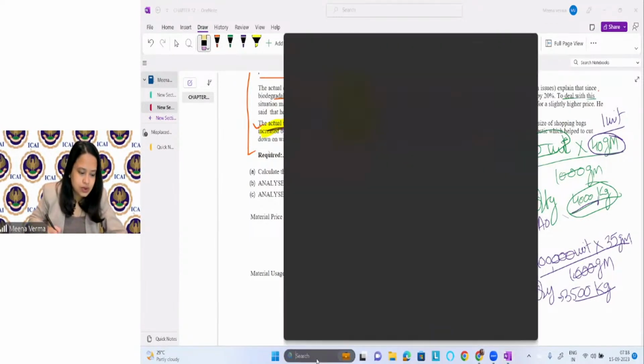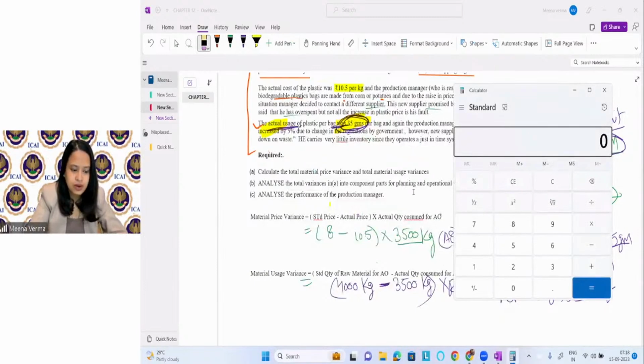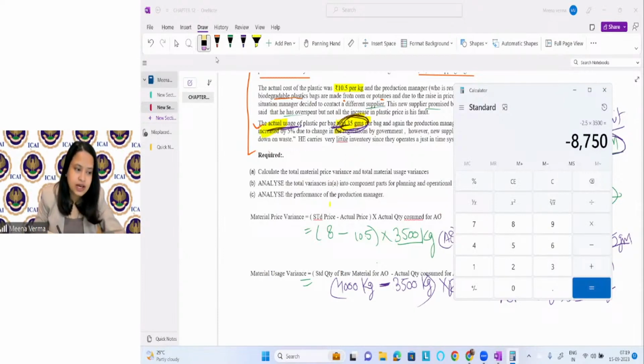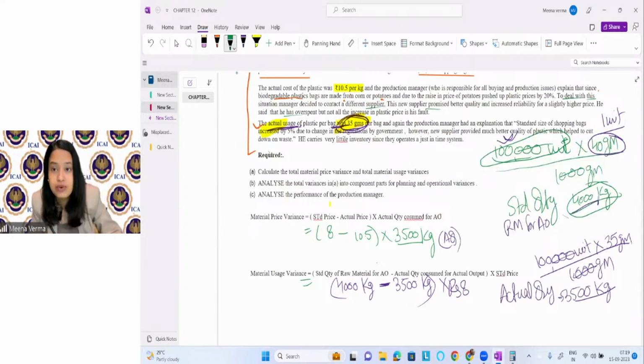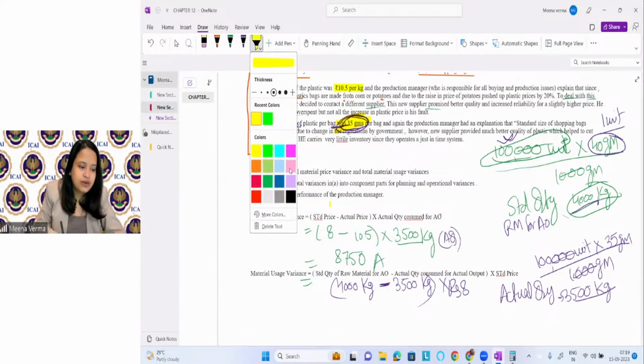Okay, so let's use the calculator. 8 is the standard price minus 10.5 is the actual price into actual quantity. This is coming as 8750 adverse.